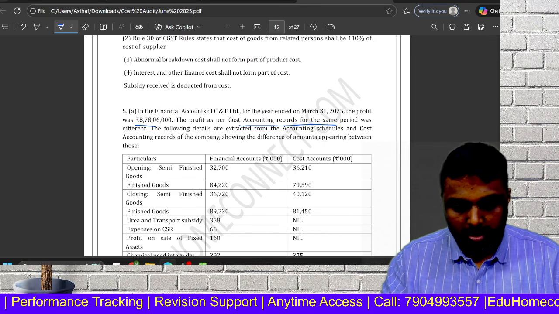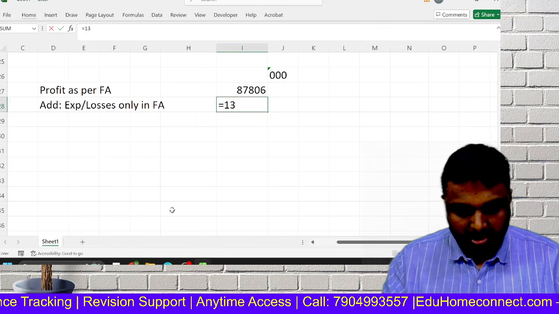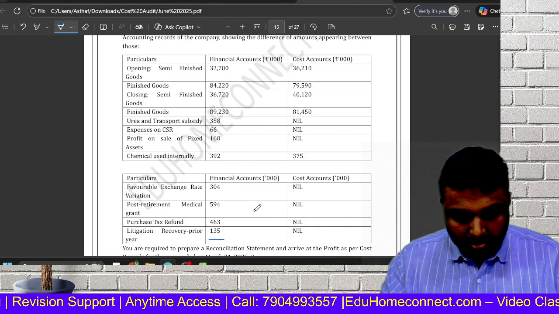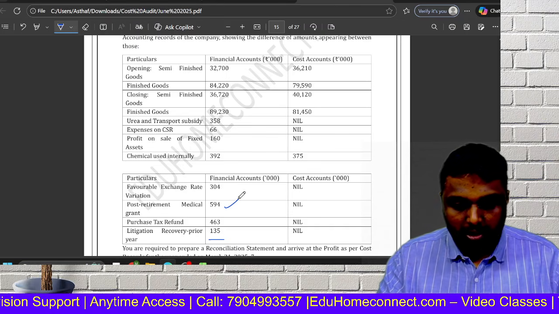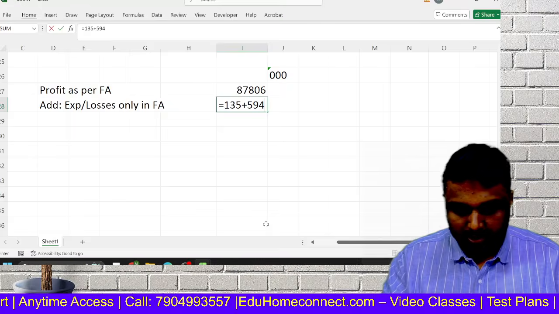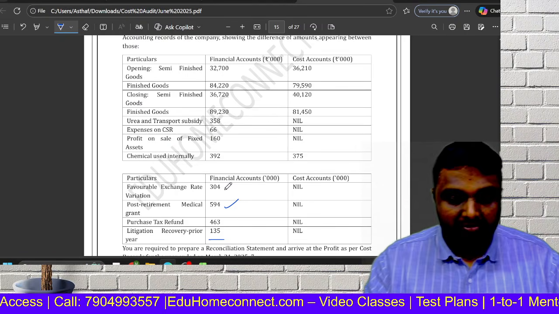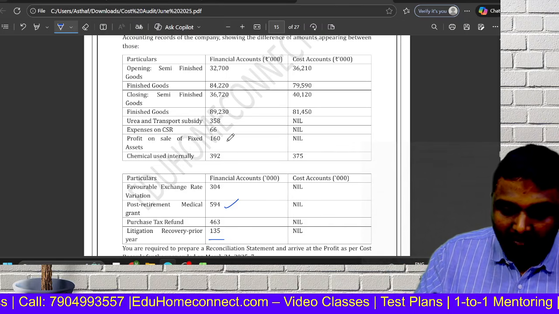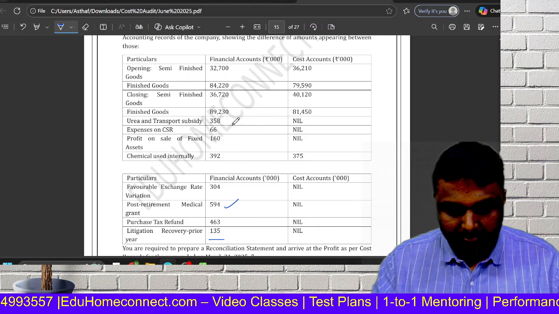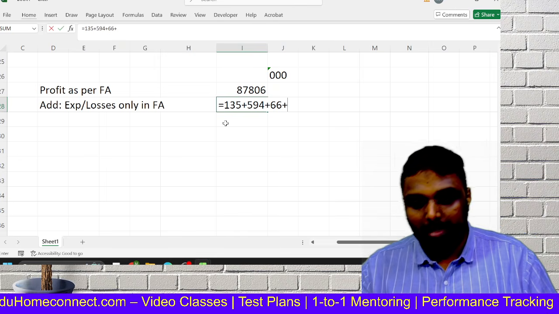So, time concern, I will take the items only. Litigation recovery 135. Correct. You are giving medical grant, an expense only. Purchase tax refund is an income. Favorable is an income. Profit is an income. Expense on CSR, that will also come. Correct. This is subsidiary benefit only. So these are all the main items you have to consider.